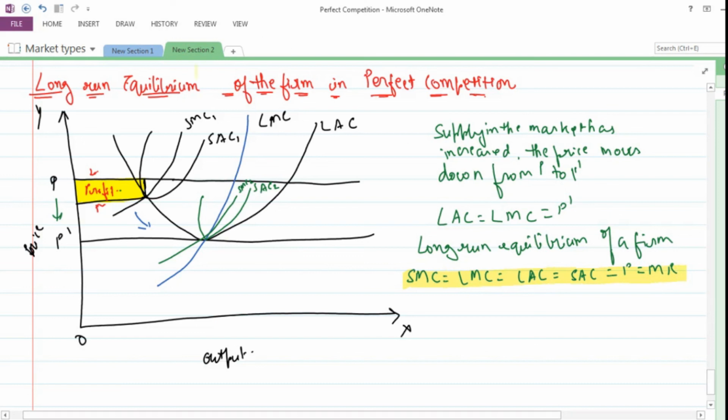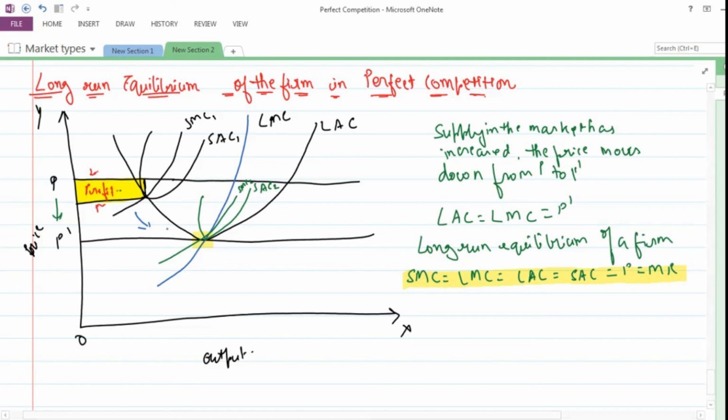This implies that at the point at which LAC is the minimum, the plant worked at its optimal capacity. Now how did the plant attain optimal capacity? Because it has increased the production till that level, which is going to allow it to use the full capacity of a particular firm.